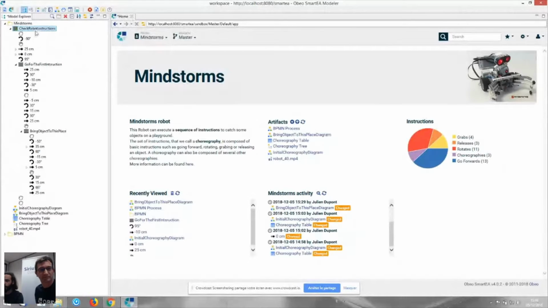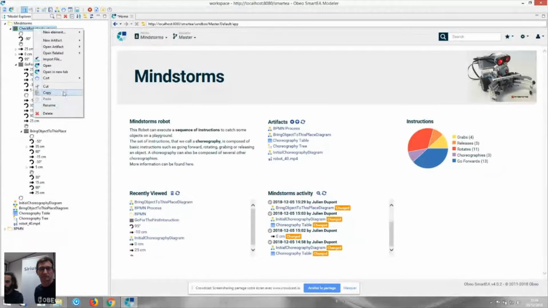In the Model Explorer, I can delete an element. For example, if I want to delete the element I created. Or you can also rename the element. And we have other functionalities such as the filter. You can filter your Model Explorer by name.